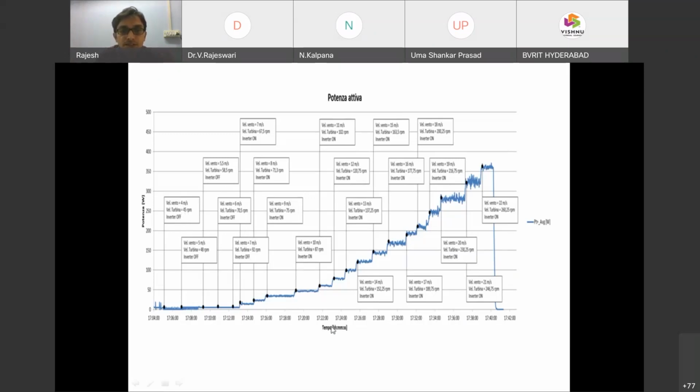Well, vento. So this is "tempo", which means time. Okay, tempo means time. So time to "potenza", which means power. So time to power. This is like the wind power curve with respect to time, how the wind power is varying. So here time is 17:04, evening 5 o'clock to 5:42. So almost 38 minutes. We did this analysis, I remember, in February 2014.